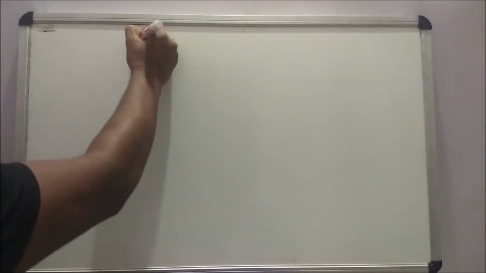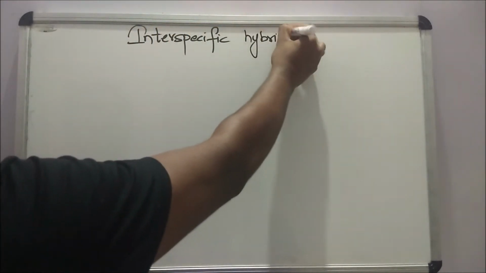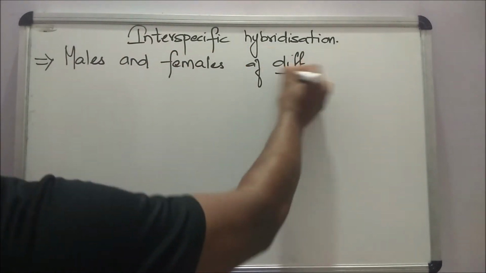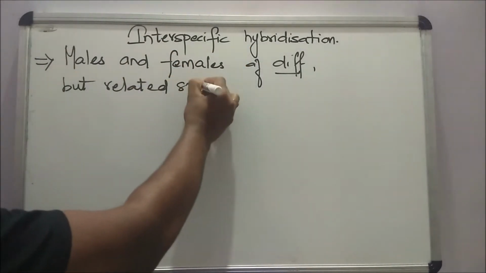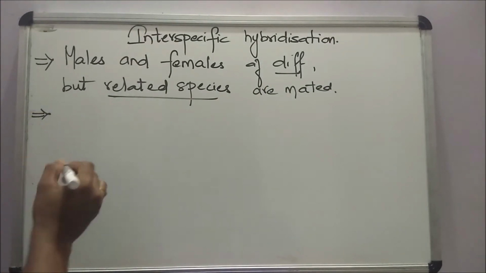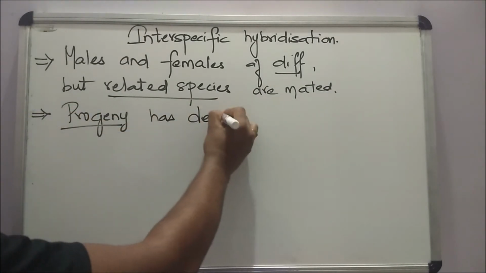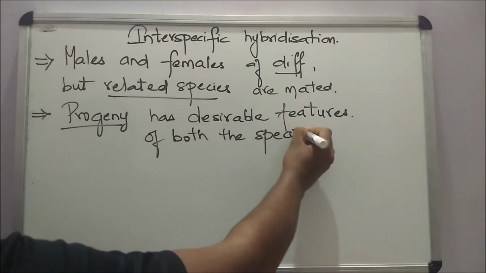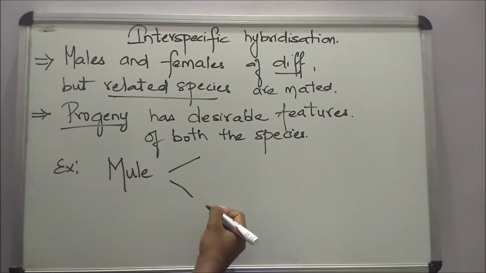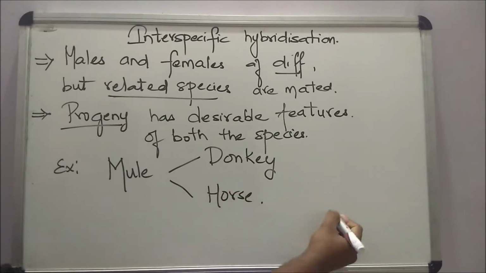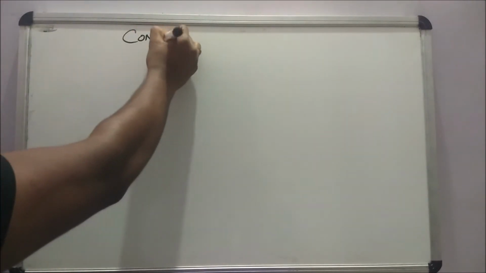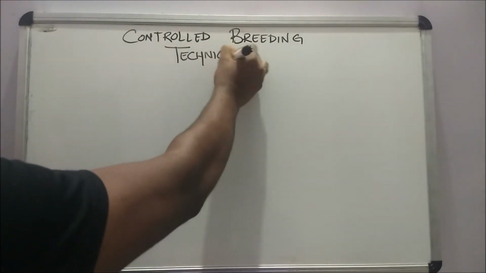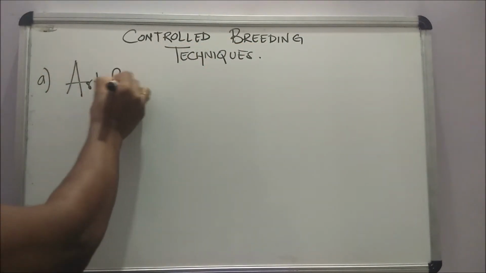Let's learn about interspecific hybridization. Here, male and female animals of different but related species are mated. The progeny has the desirable features of both the species. A very good example of interspecific hybridization is the mule. Mule is an interspecific hybrid of donkey and horse. Now, let's learn about the controlled breeding techniques. Under this, the first one is artificial insemination.